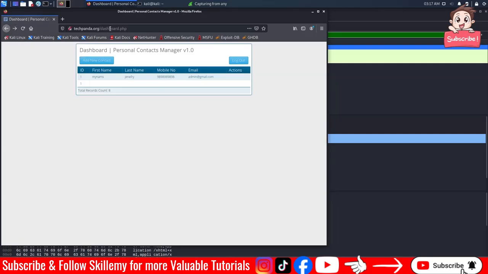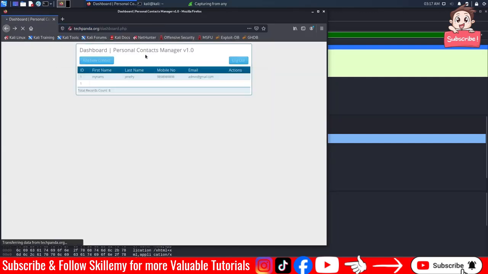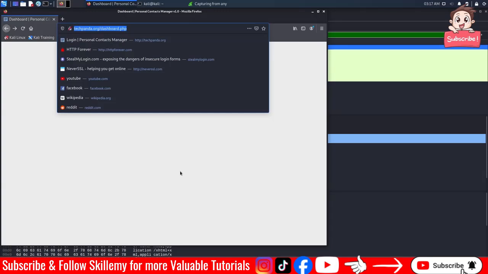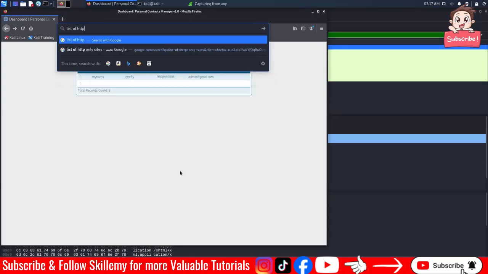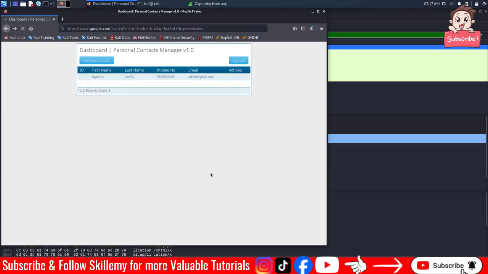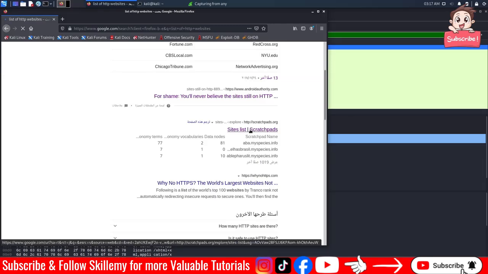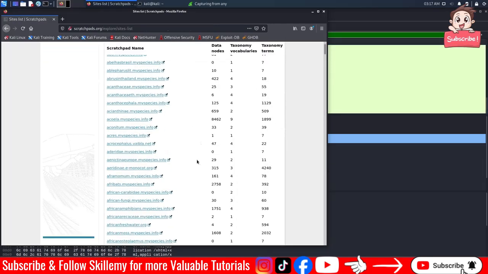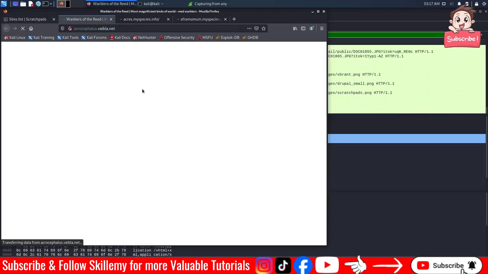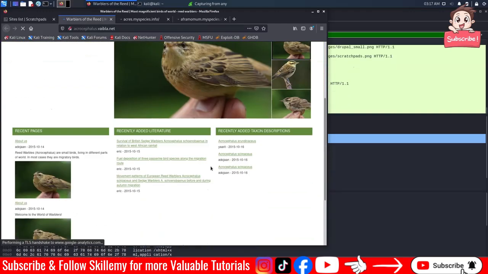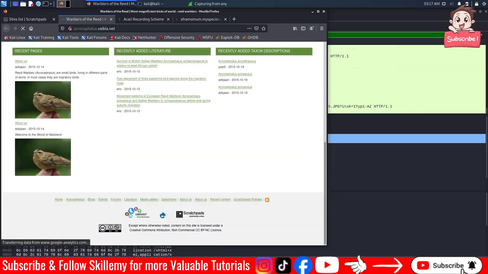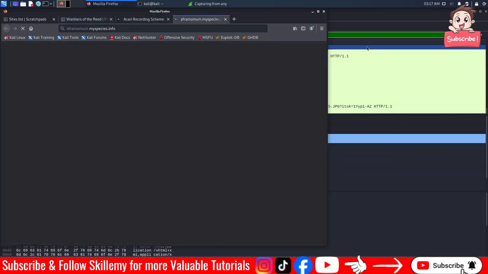So if I open Google, I typed list of HTTP websites, and I went to a site list, for example here, and if I go to any arbitrary website, just choose anything that is not using HTTPS, like that, for example, here the first thing, you can see that there are a lot of images, a lot of stuff, and here the same thing, and so on.